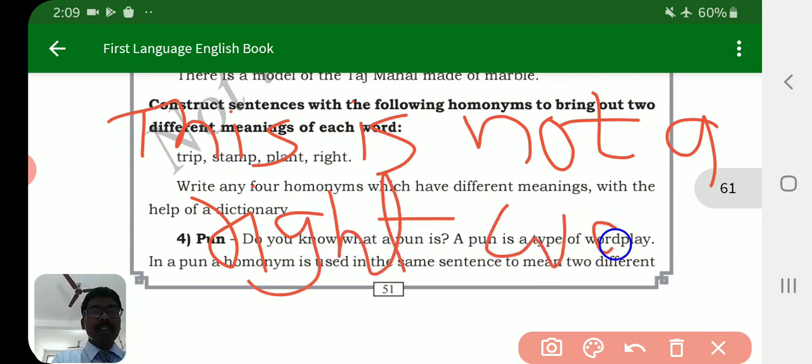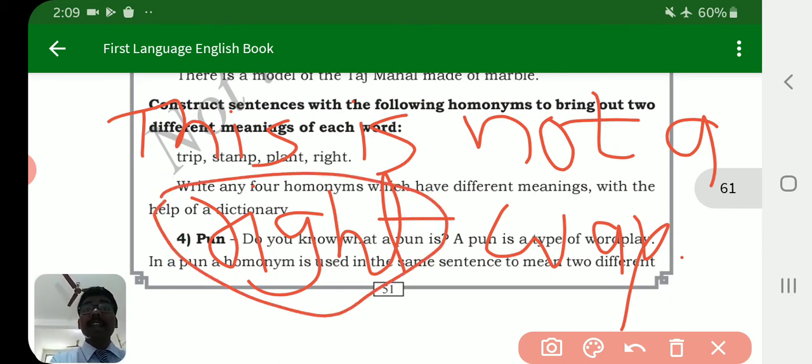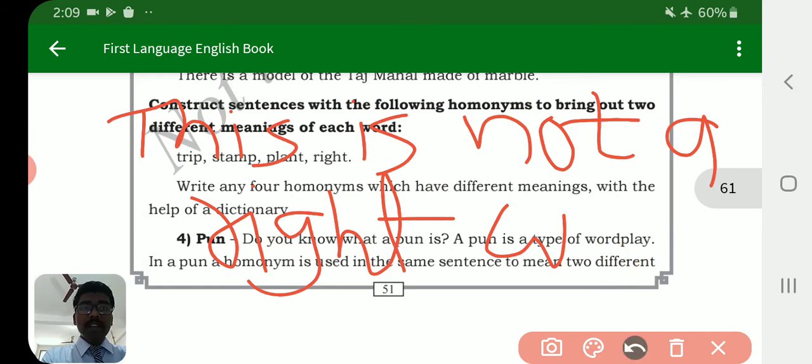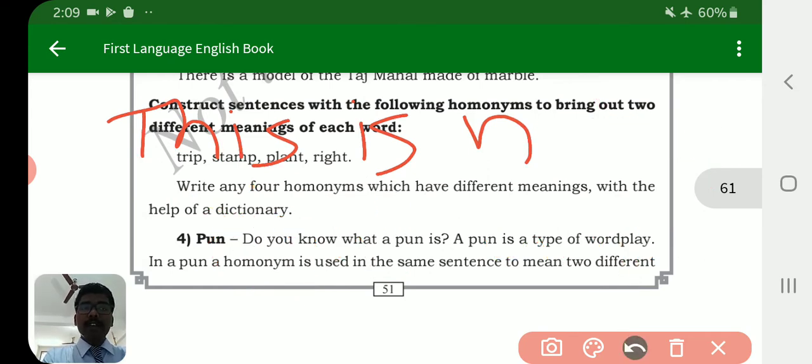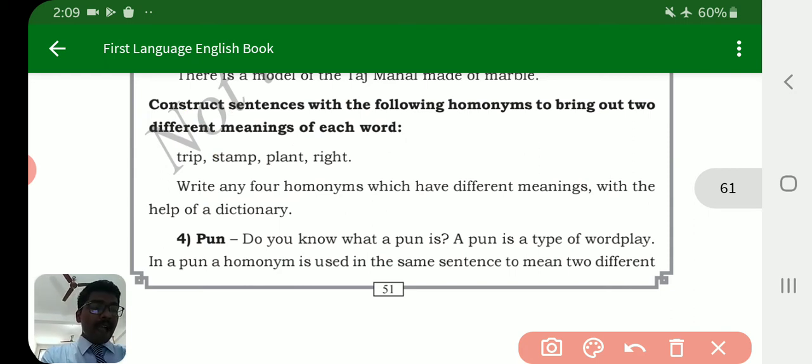Right way. This is not a right way. Right means what? Correct way. Correct, true, right. Okay, this is not a right way. What is the meaning of right? Correct. And take a right turn.